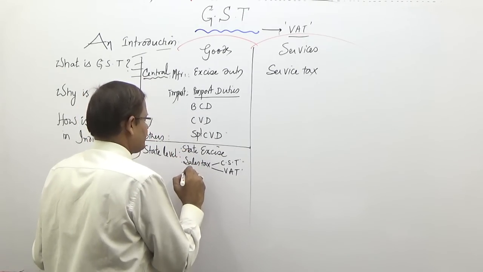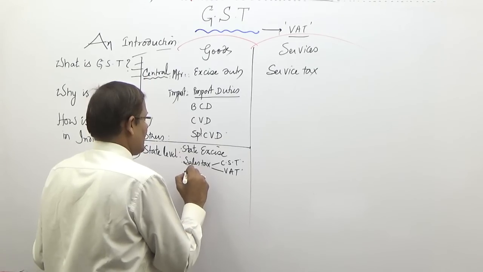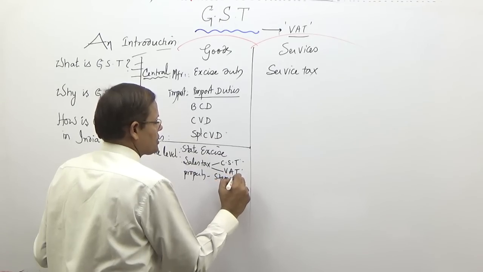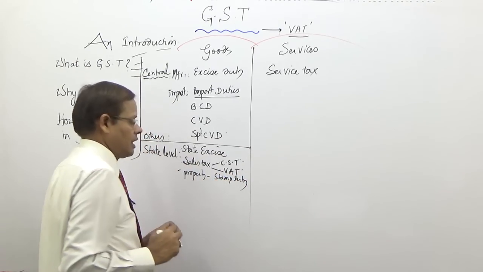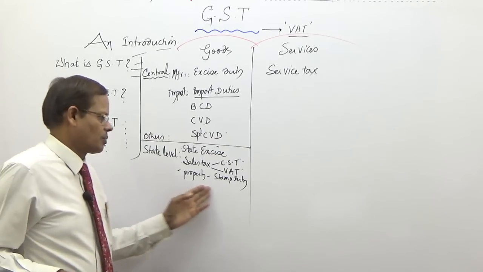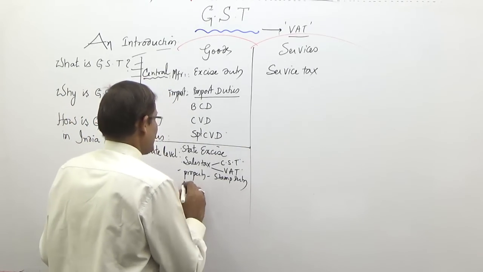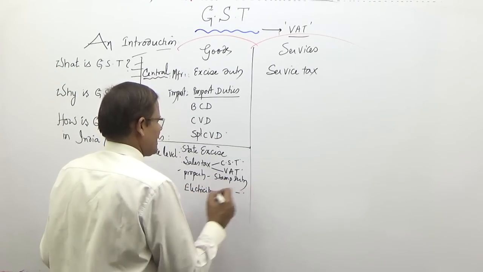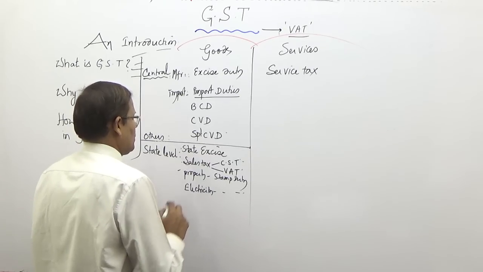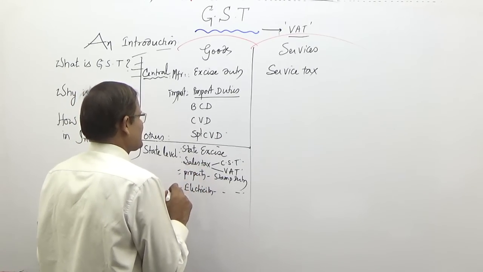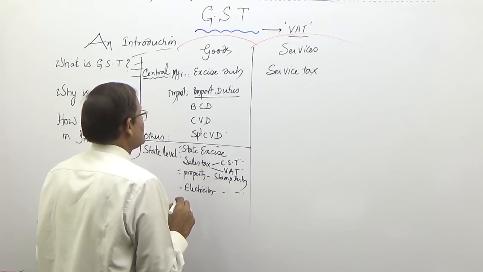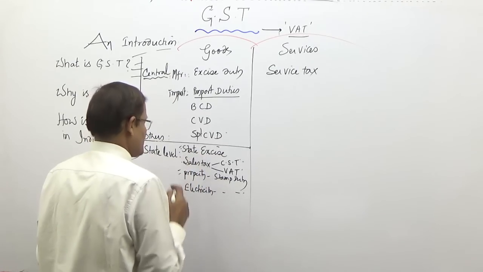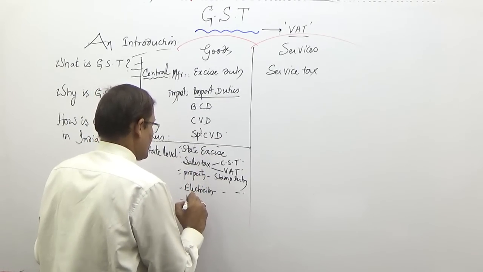And again, if you see property related taxes, stamp duty, when you go for registration of immovable property, registration, mortgage, etc. So property related taxes and electricity. On electricity also there is an electricity duty. So property related taxes, electricity related taxes, state excise and petroleum products separately, and lottery, gambling, etc.